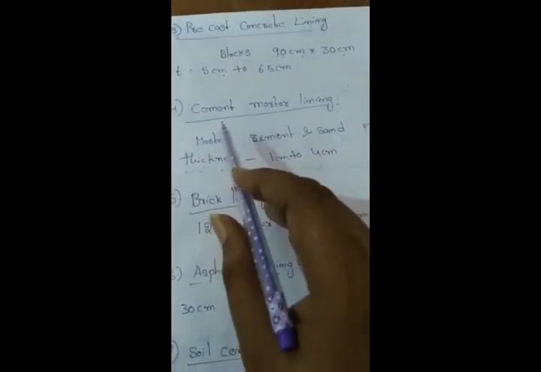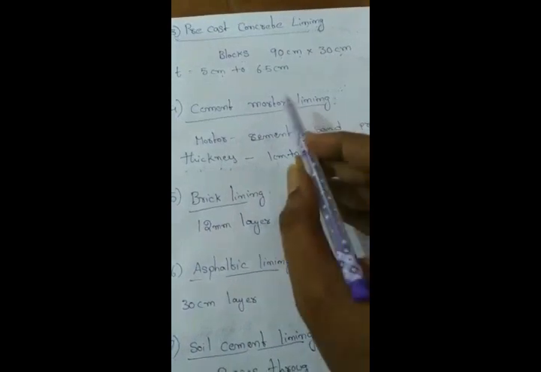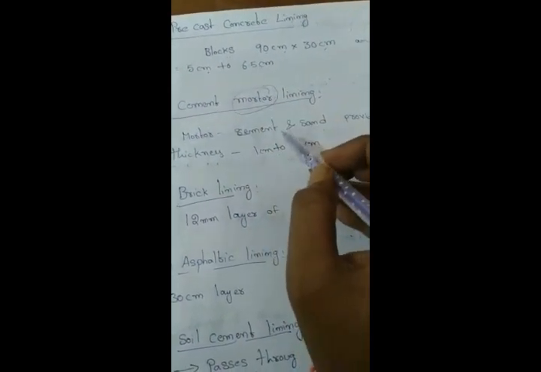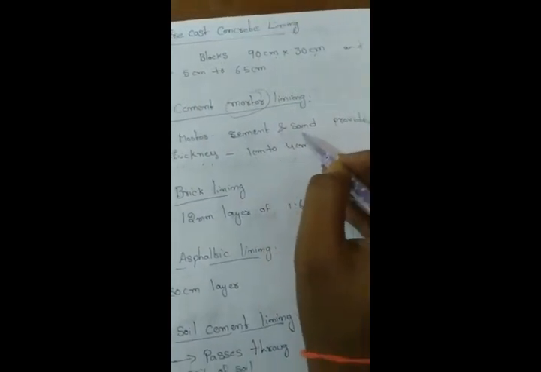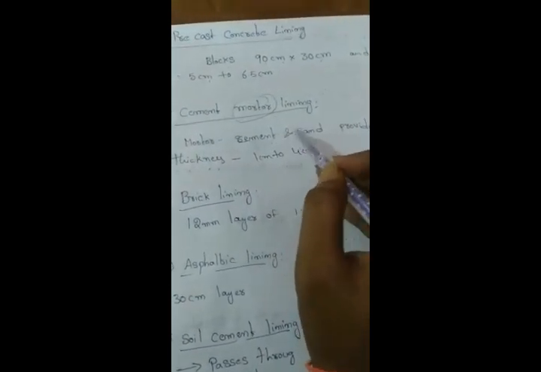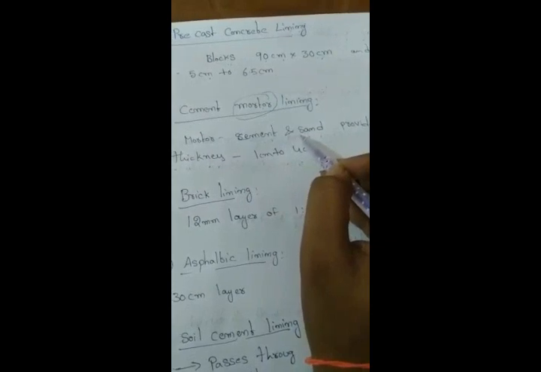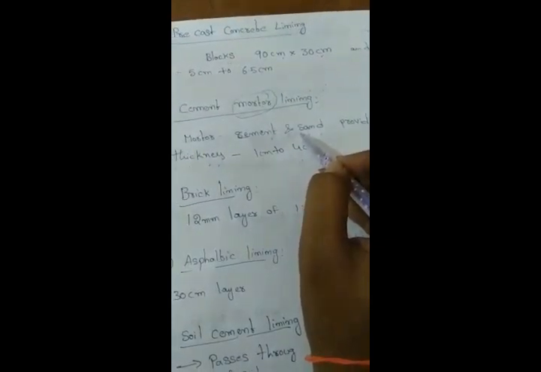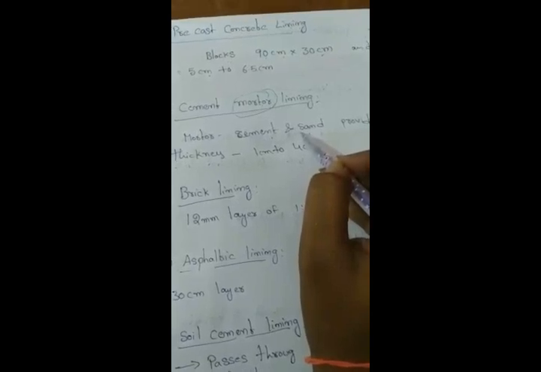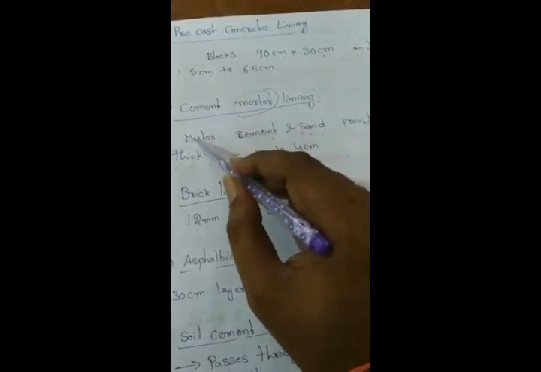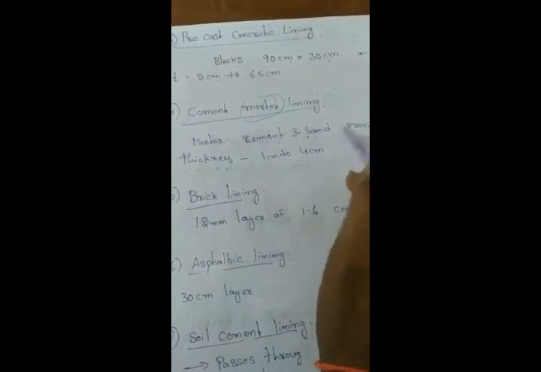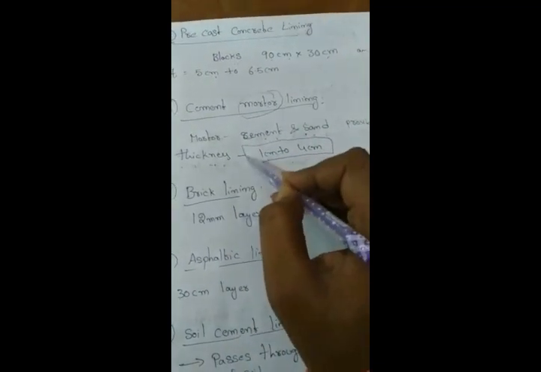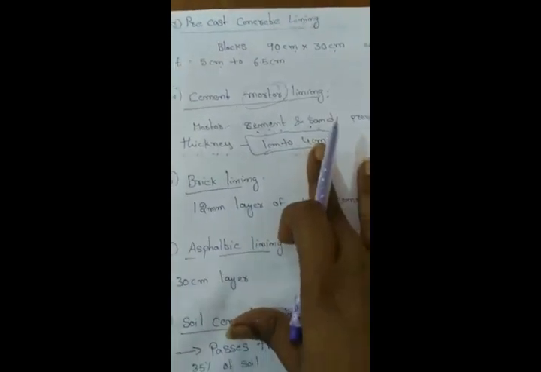Coming to the next one, cement mortar lining. Mortar is a mixture of cement and sand. For example, this kind of material is used to construct a wall. It is a layer provided between two brick layers. That kind of material we call mortar, and this mortar is provided with a thickness of 1 centimeter to 4 centimeters for lining purposes.